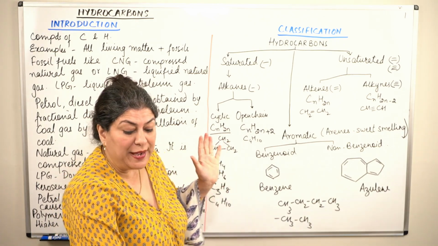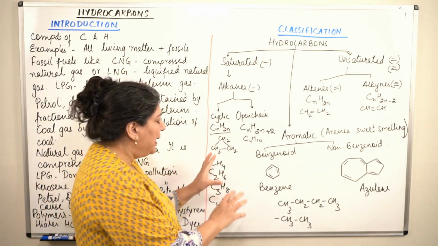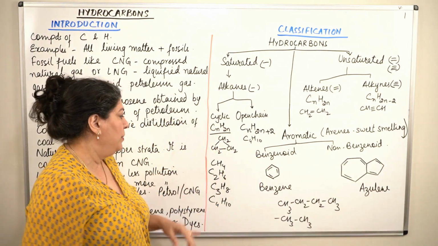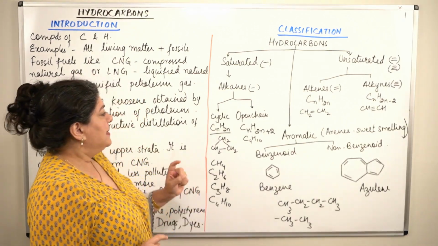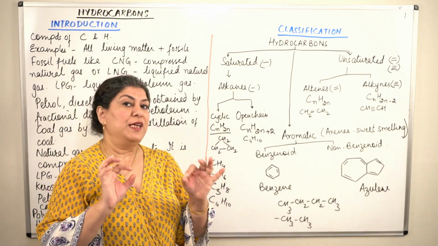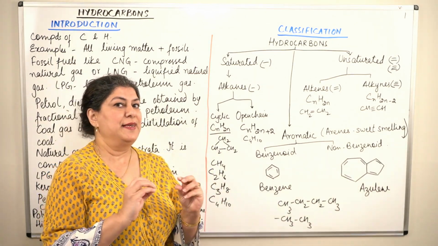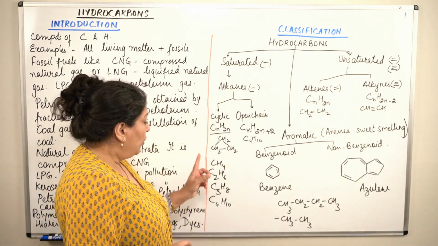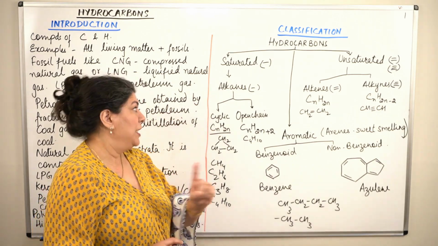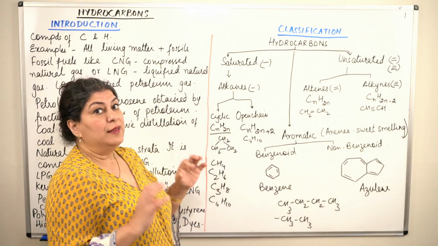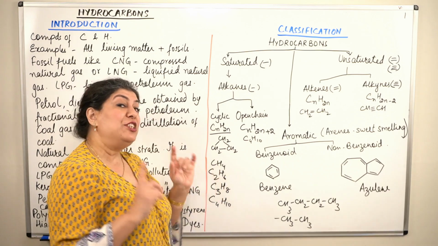What do we see here? We see a pattern, a mathematical relationship between the carbons and the hydrogens. Let us say that the number of carbon atoms in an alkane is N. Number of carbon atoms is represented by the letter N. Whatever is the number of carbon atoms in an open chain hydrocarbon, the number of hydrogens would be related to that.